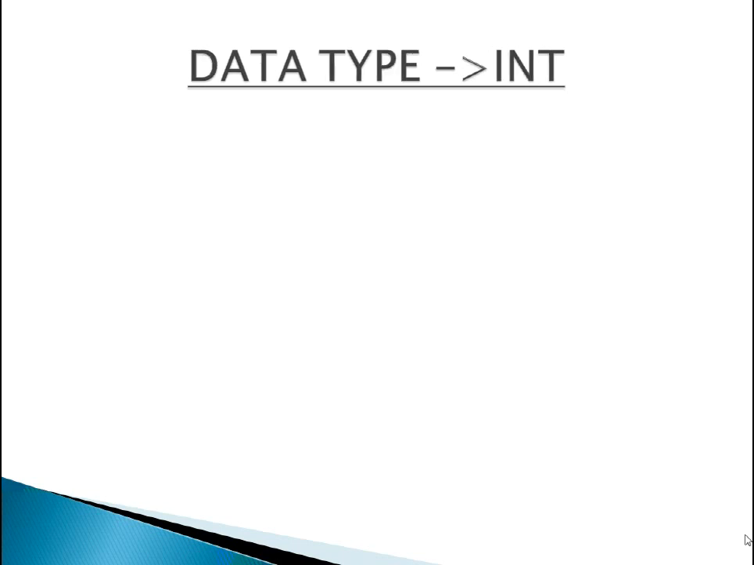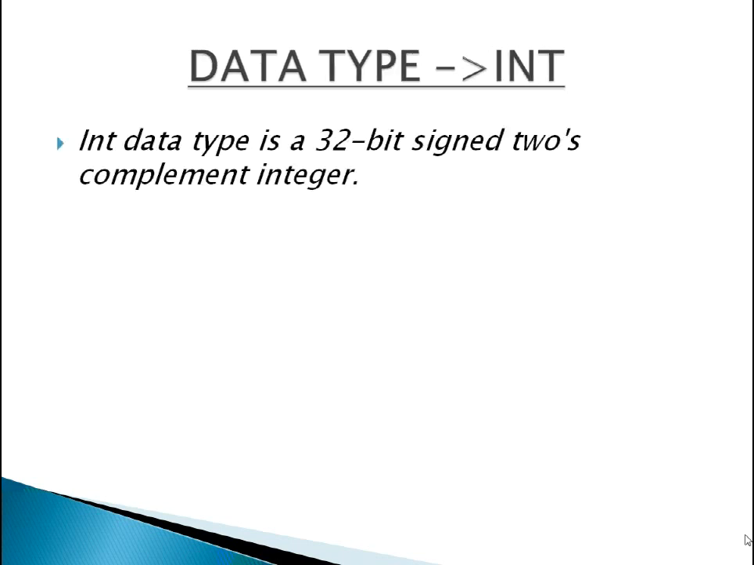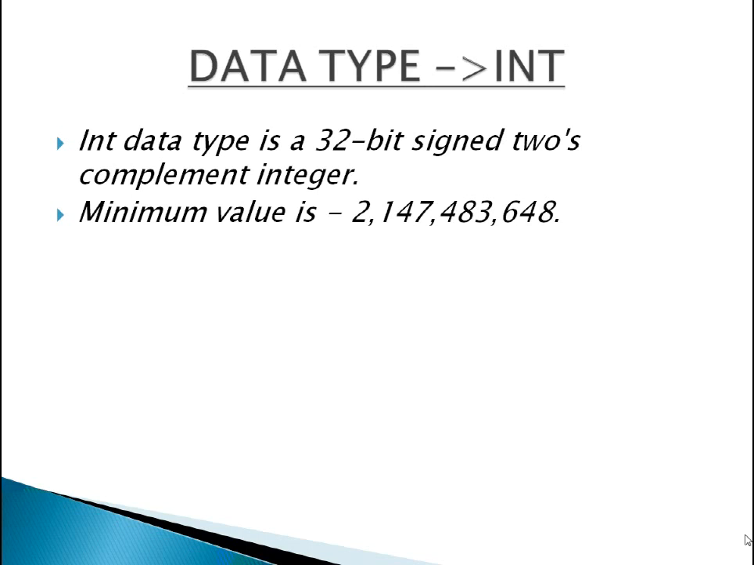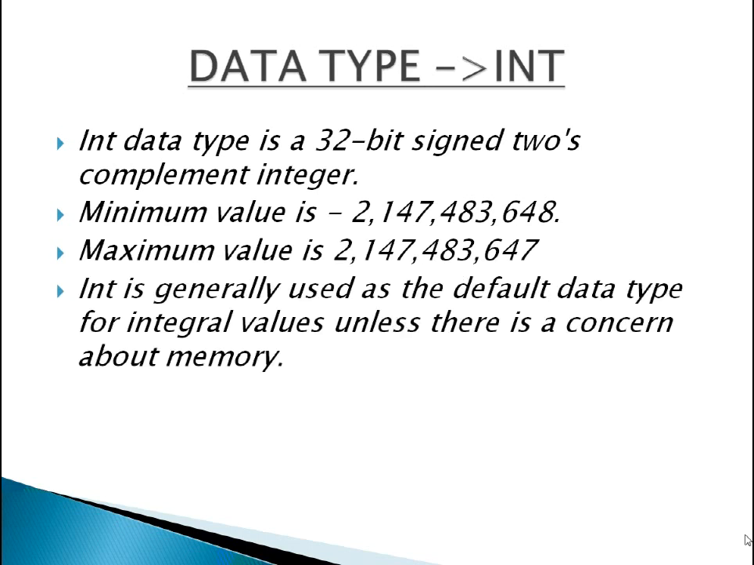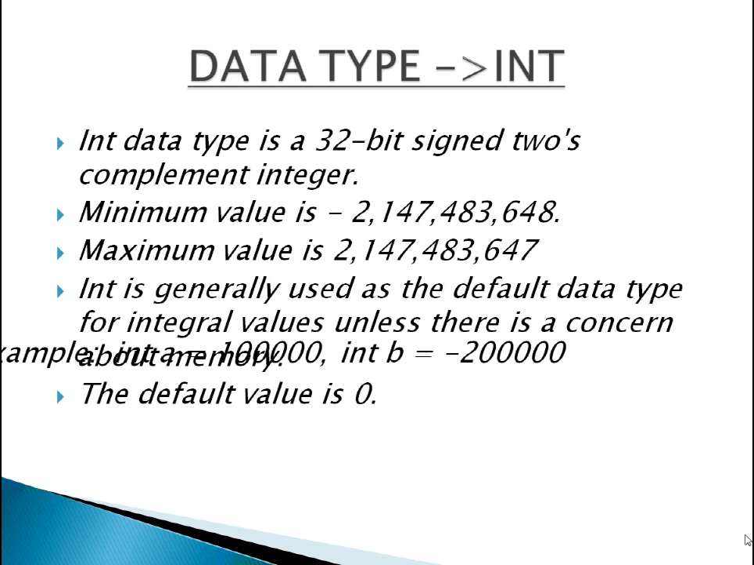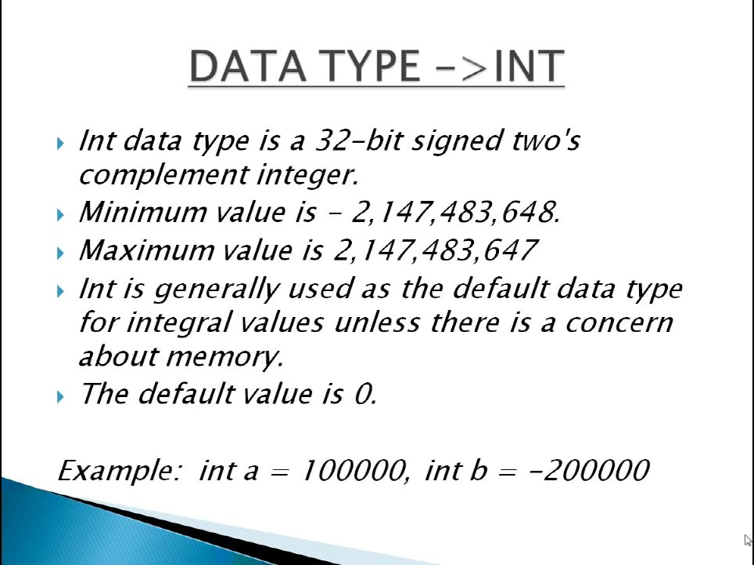Next is int. Int data type is 32-bit. Minimum value is big, you can see on screen. Maximum value also you can see on screen. Int is generally used as the default data type for integral values unless there is a concern about memory. The default value is 0. This is an example.